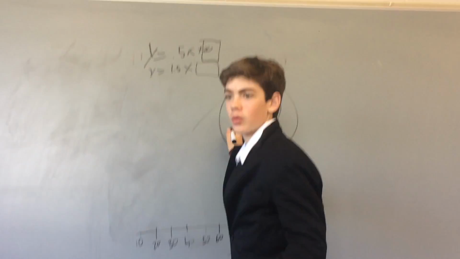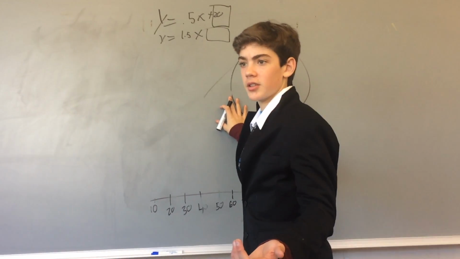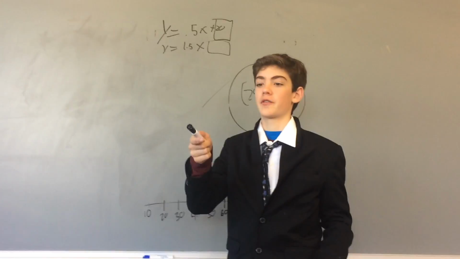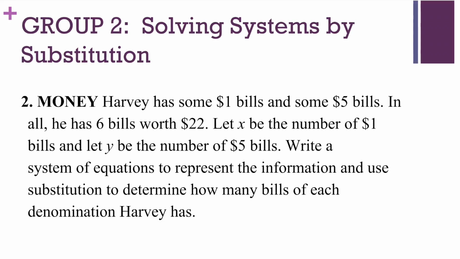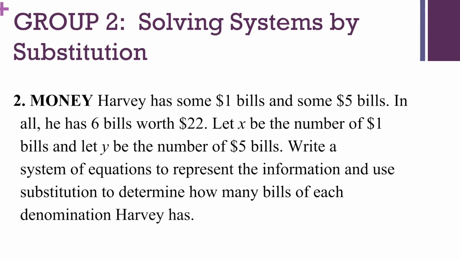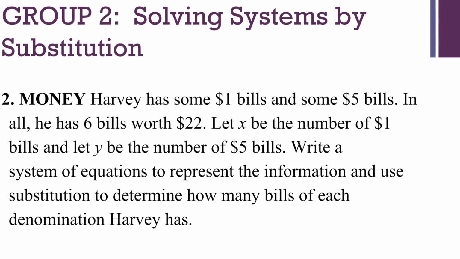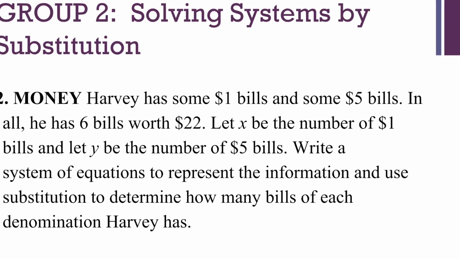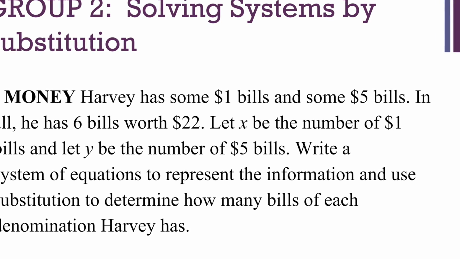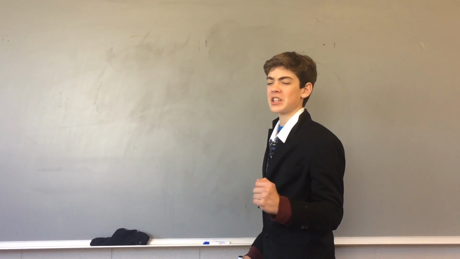What is the next thing? What is the next way of solving the equations? Is it substitution? Yes, substitution. Okay. Can you read a substitution problem out of your book? Harvey has some $1 bills and some $5 bills, and all he has is 6 bills worth $22. Let x be the number of $1 bills and let y be the number of $5 bills. Write a system of equations to represent the information and use substitution to determine how many bills of each denomination Harvey has.